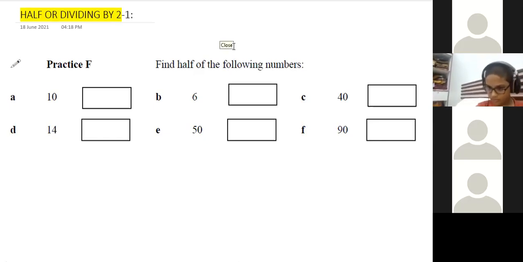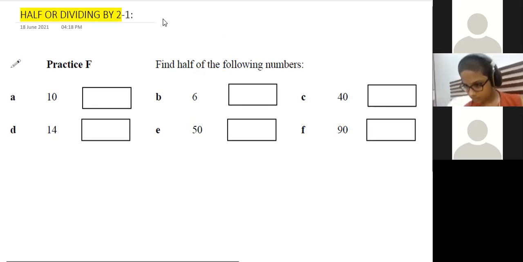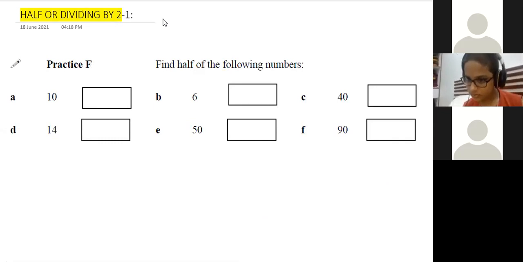Sir, can you tell from the beginning? I joined late due to a network problem. Nothing, we have just done one exercise. That's based on the previous exercise, yesterday's class, last class only.